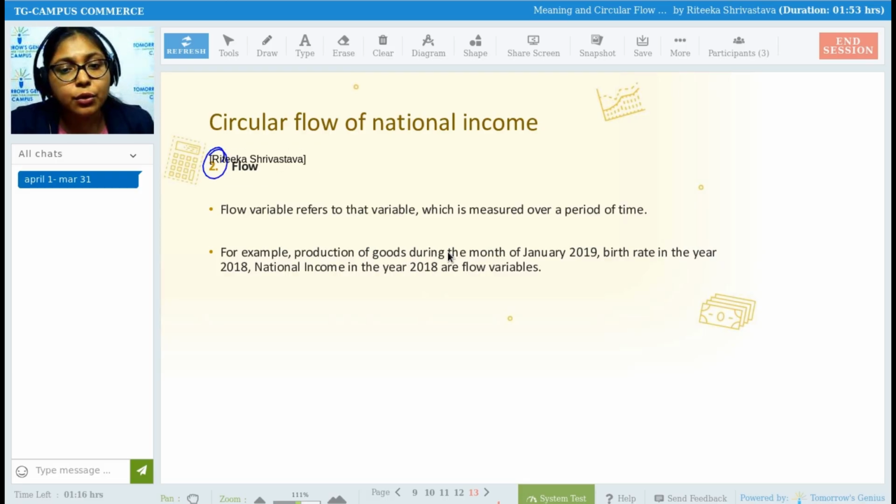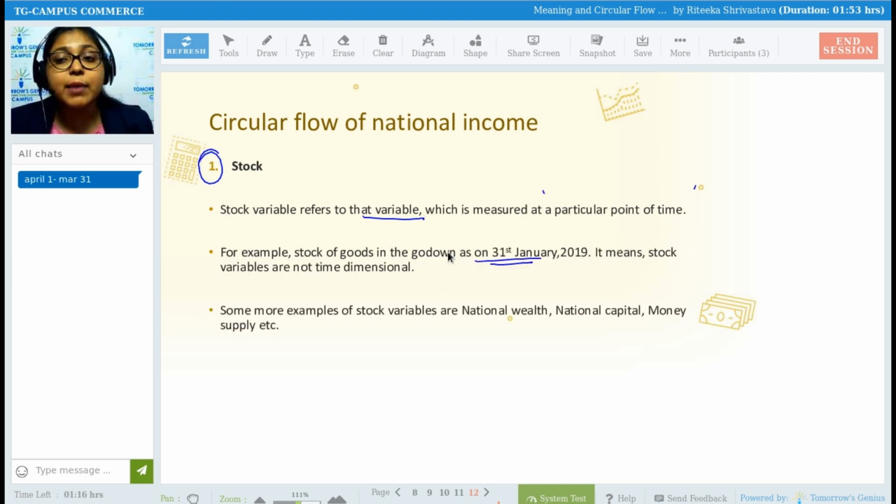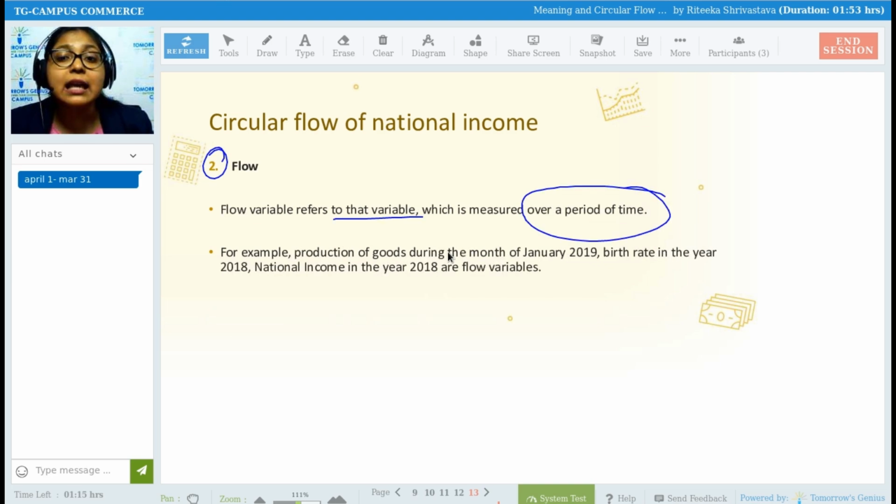Next is flow. What is flow? So it refers to that variable which is measured over a period of time. See, there is a small similarity. Stock is measured at a particular point of time, whereas flow is measured over a period of time. That means it can be measured on a monthly basis, yearly basis, daily basis, quarterly basis. So it might have time dimensions. Example, production of goods during the month of January 2019. How much production did we do in the year 2019? That will be a flow variable, flow concept.